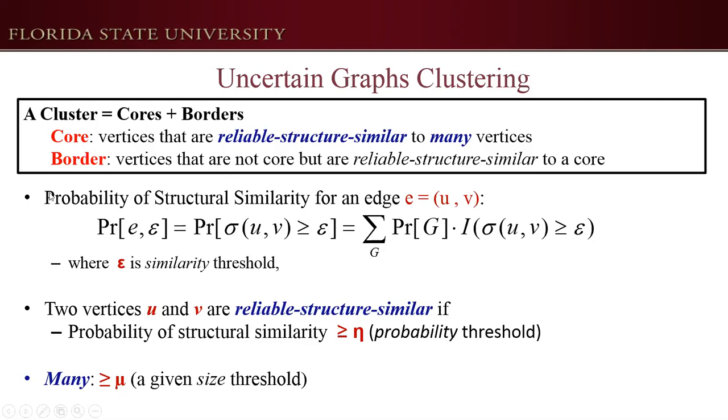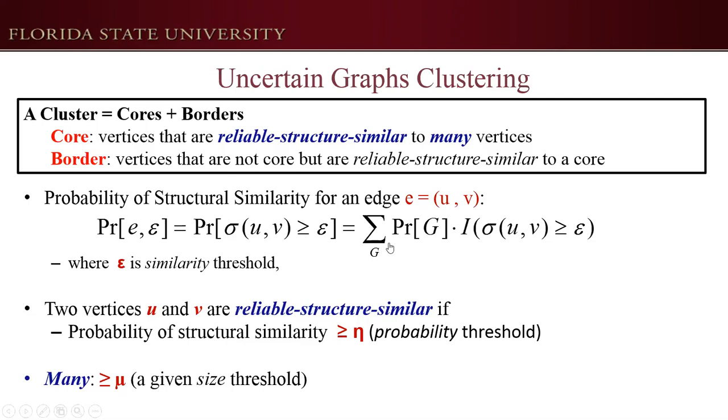We call it probability of structure similarity. The formula is given below. The idea of this measure is if two vertices are similar to each other in a possible world, then the contribution of this possible world is its probability. If not, then the contribution is 0.